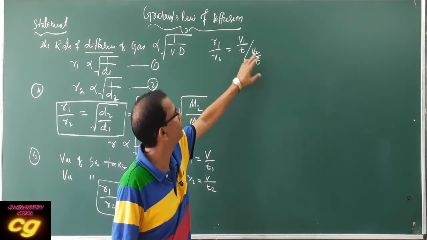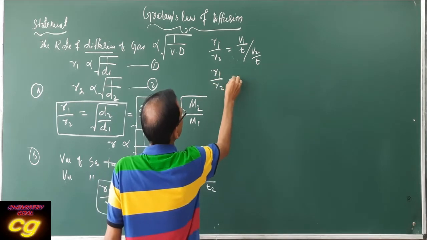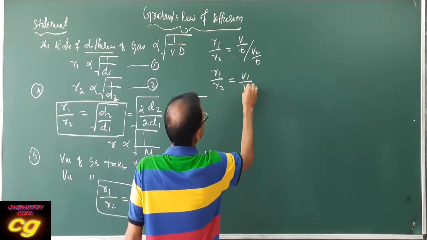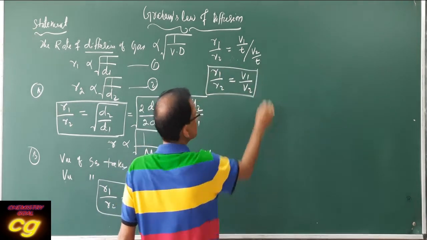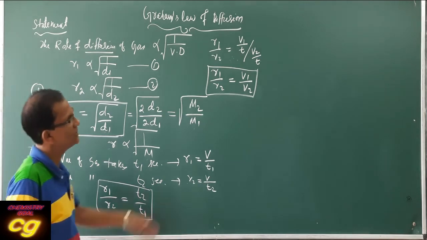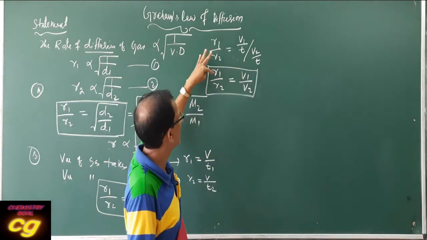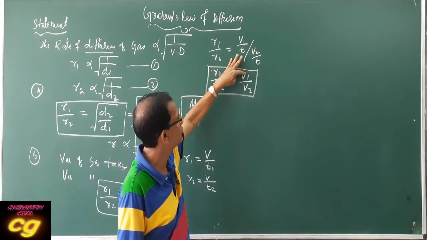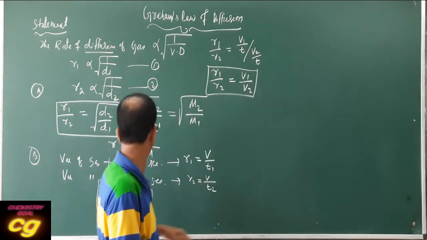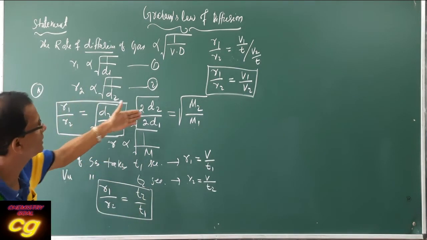So T cancels, that is R1 by R2 is equal to V1 by V2. This is also another relation. Here V means not velocity, this is the volume. So R1 by R2 is equal to V1 by V2 is equal to T2 by T1 is equal to D2 by D1.